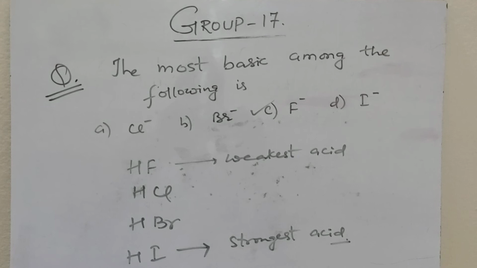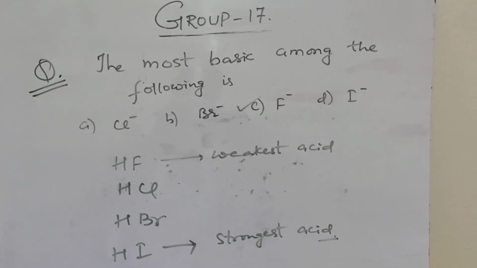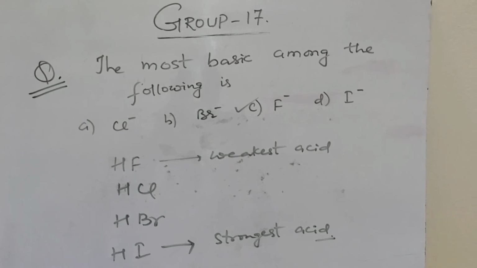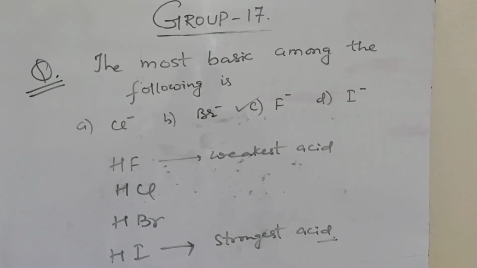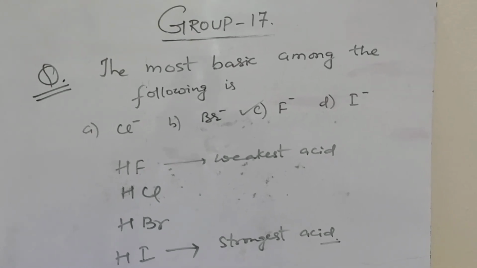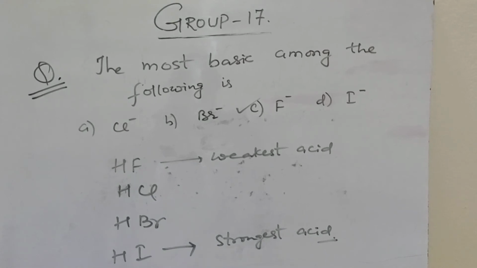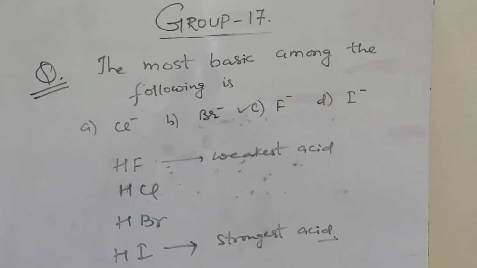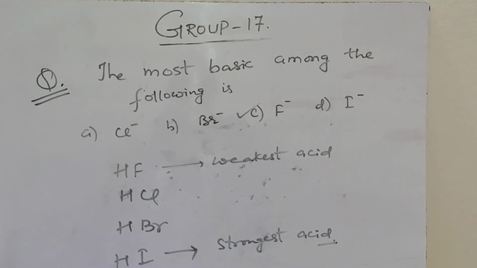The most basic among the following is chloride ion, bromide ion, fluoride ion, iodide ion. So the correct choice is fluoride ion. As we know, HF is the weakest acid, so the weakest acid has the strongest conjugate base. So F minus is the most basic among these. HI is the strongest acid, so iodide ion is the weakest conjugate base. So the correct answer is fluoride ion, C.